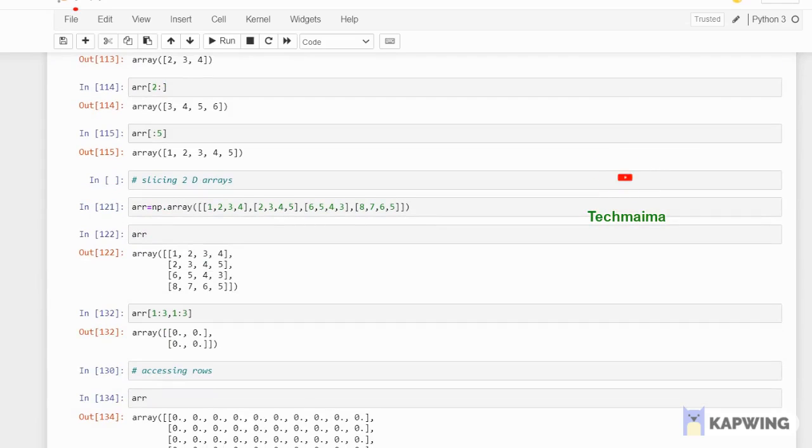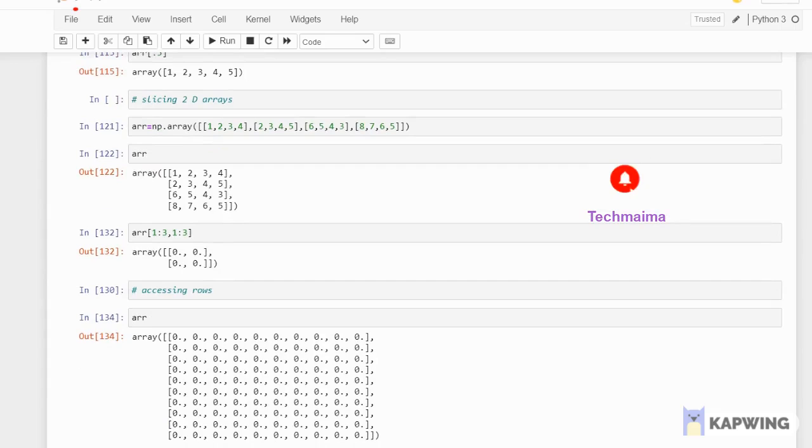And this is in a one-dimensional array I have shown. When you have a two-dimensional array, how can you do slicing? Okay, so here I have taken a two-dimensional array. I wanted to do slicing here. Okay, 4 rows and 4 columns is what I have. So ARR of 1:3, 1:3. This is for rows and this is for columns.